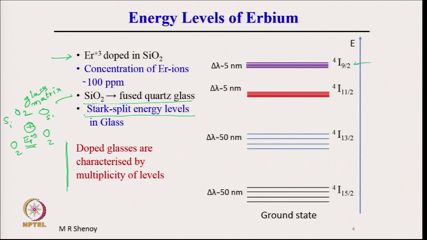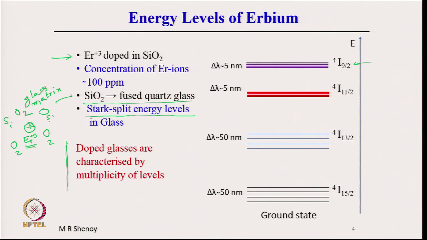That is, the splitting of the energy levels, or the permitted values of the energy levels, are different in different locations. Locally they are different because of the variance of the electrostatic field.